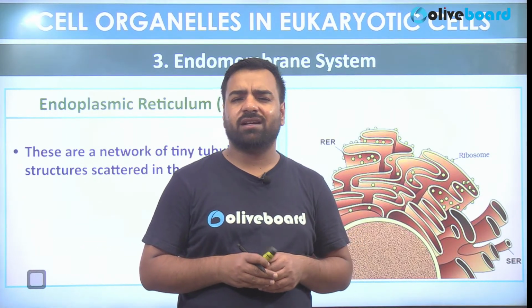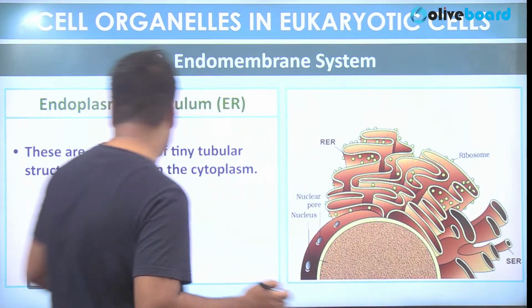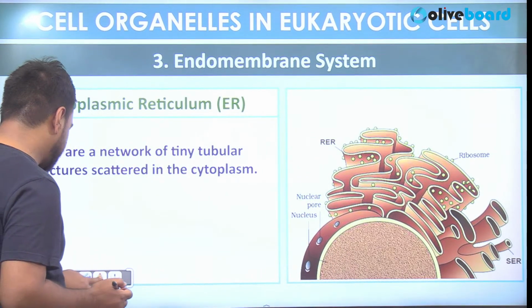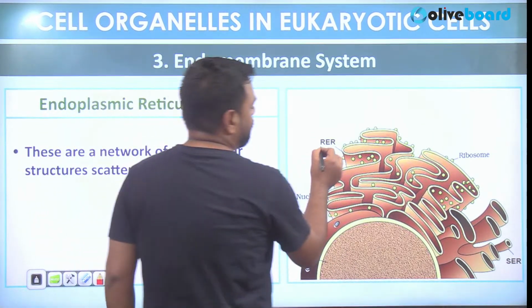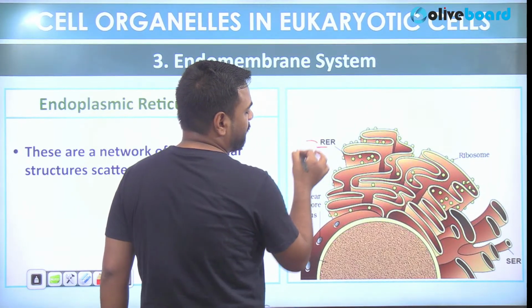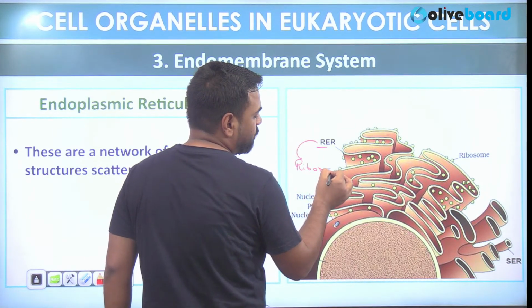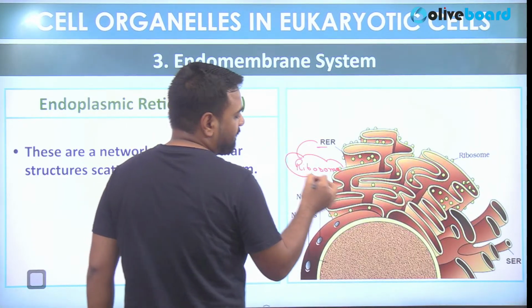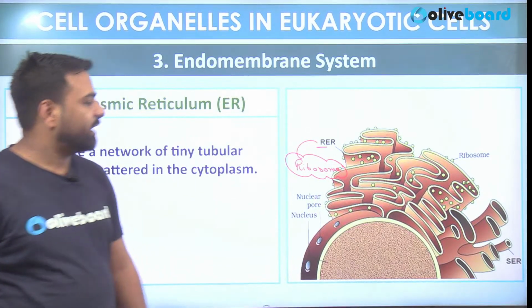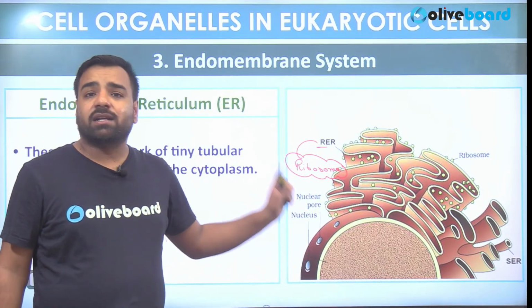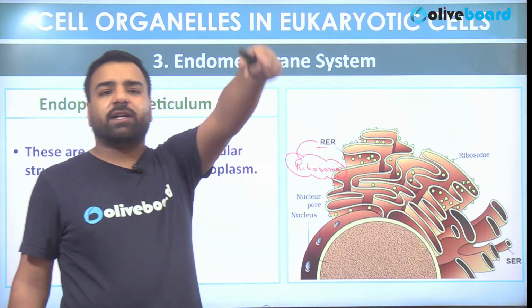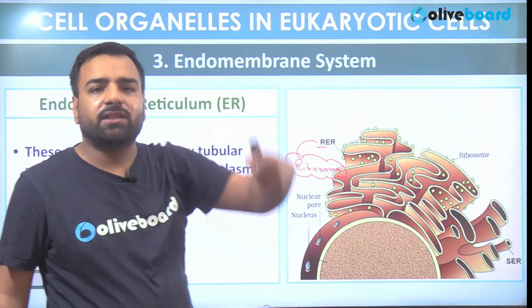Looks quite typical, right? Why do you feel it's quite typical? Just allow me a minute. So guys, R stands for rough, and from R you can link it with the ribosome. So where is this ribosome found? This ribosome is found on the rough part of the endoplasmic reticulum, and the ribosome is known as the protein factory. Why? Because it is linked with protein synthesis.